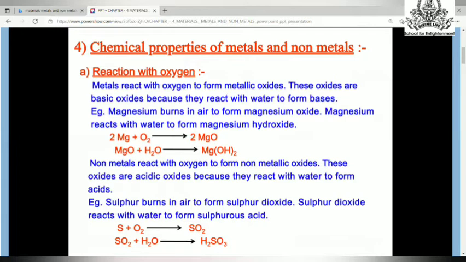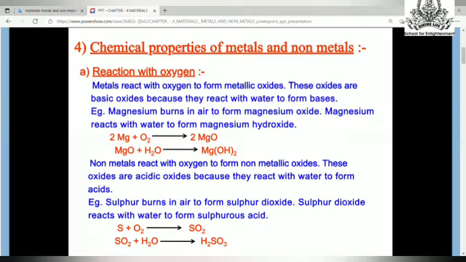For example, when magnesium burns in air, it forms magnesium oxide. Similarly, when the non-metal sulfur burns, it forms sulfur dioxide. But non-metal oxides are acidic in nature. It means when we test these non-metallic oxides with litmus paper, the blue litmus will turn red. It shows that non-metallic oxides are acidic in nature.